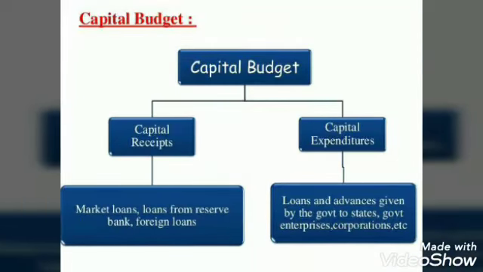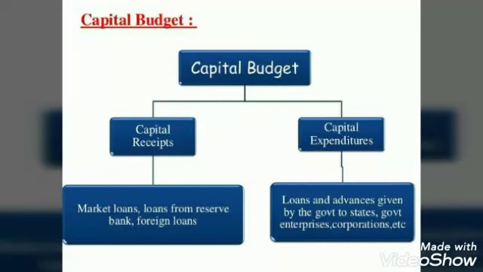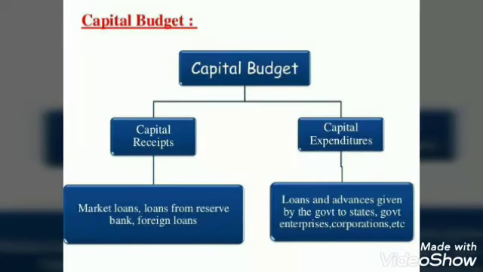Over here the capital budget focuses on the GDP growth. And how do they focus on GDP growth? By way of doing public investment. And you know, high capital receipts are often related to compulsion of borrowing. So it is a sign of a backward economy.